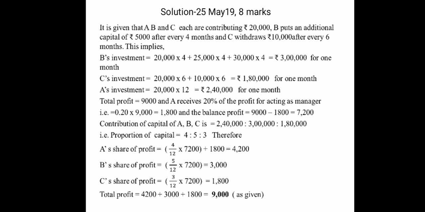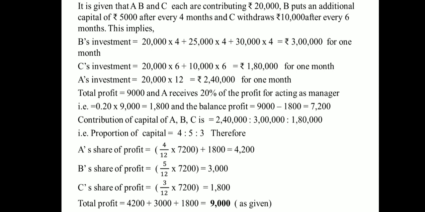Now it is given that A, B and C each contribute rupees 20,000. B puts an additional capital of rupees 5,000 after every 4 months, and C withdraws 10,000 after every 6 months. This implies that B's investment is 20,000 into 4 months.